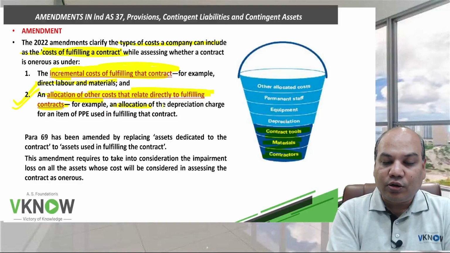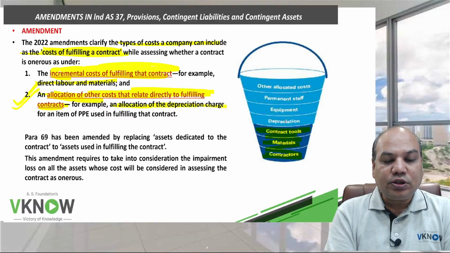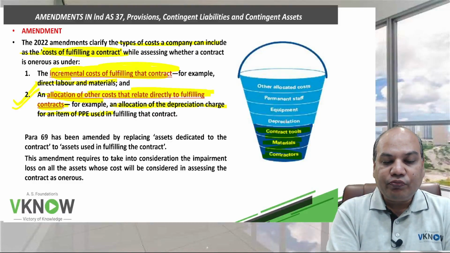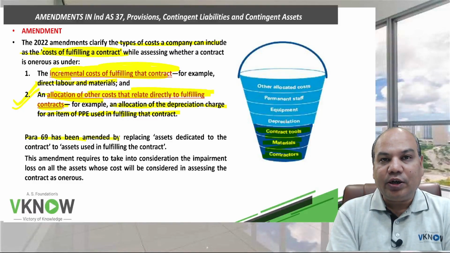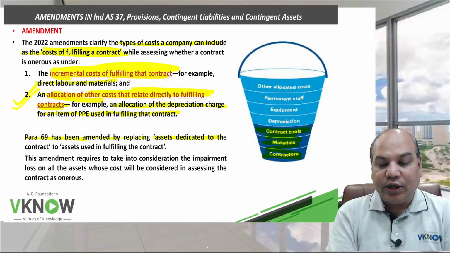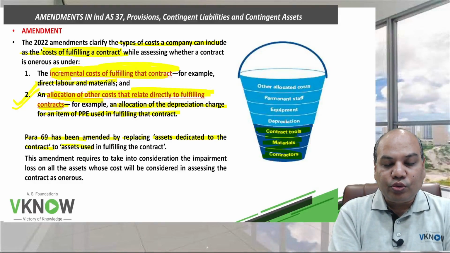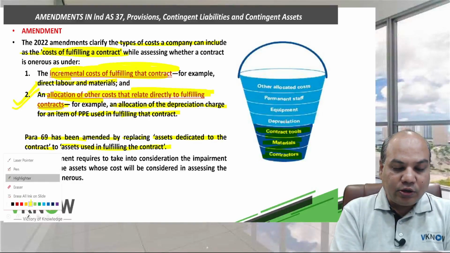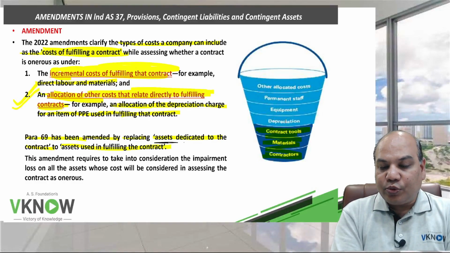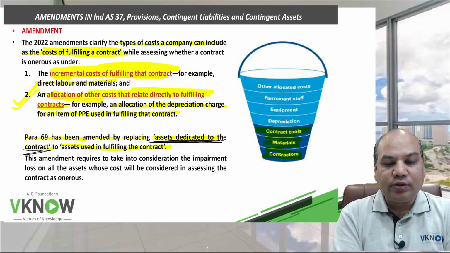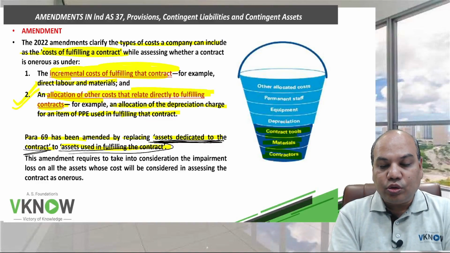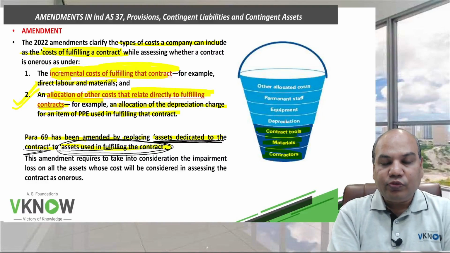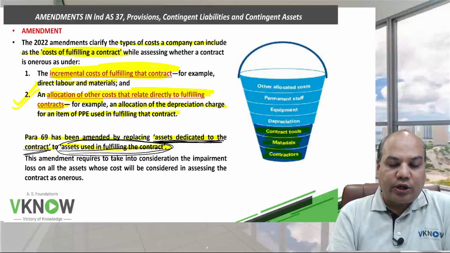Example of allocated cost is the depreciation charge for an item of PPE used in fulfilling the contract. Para 69 has been amended by replacing asset dedicated to the contract with asset used in fulfilling the contract. So the earlier provision was only related to assets which were dedicated to the contract. But with the amendment, now it will take into account all those assets which will be used in fulfilling the contract.